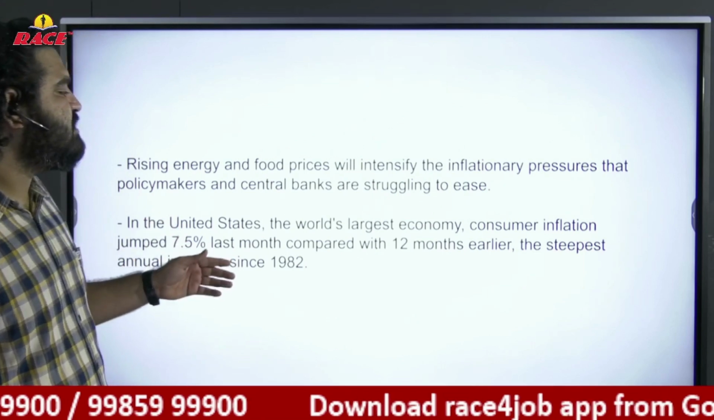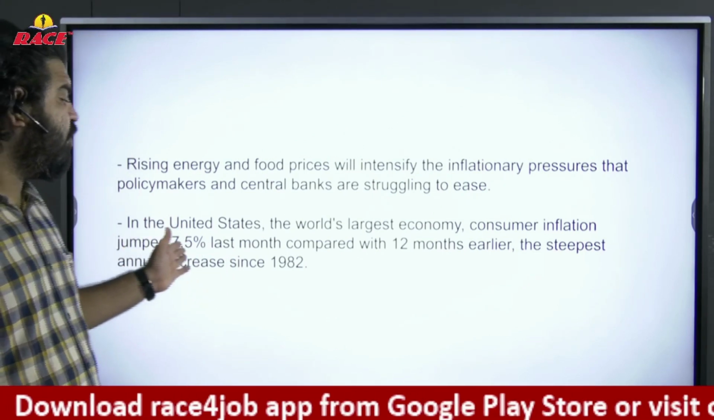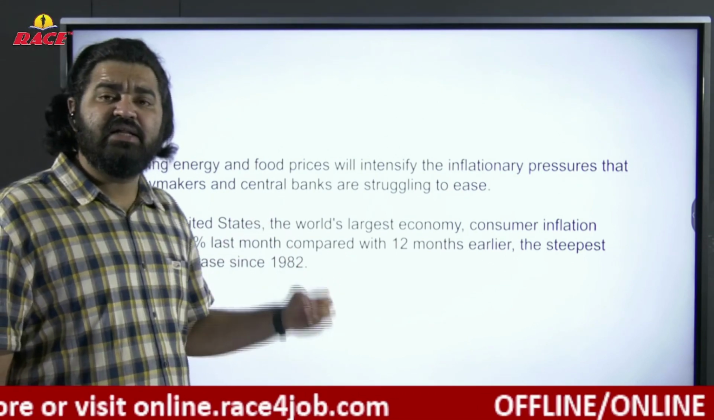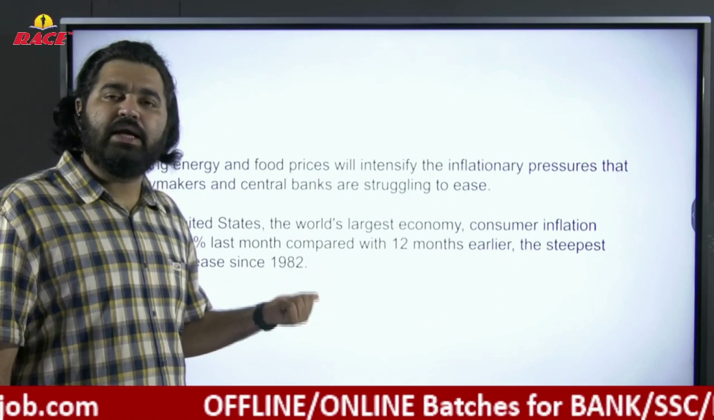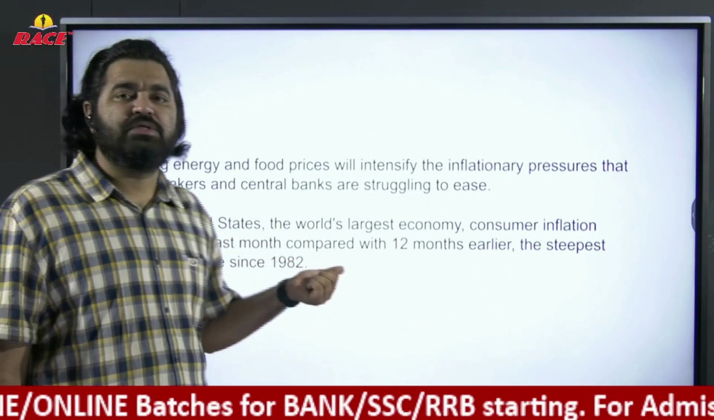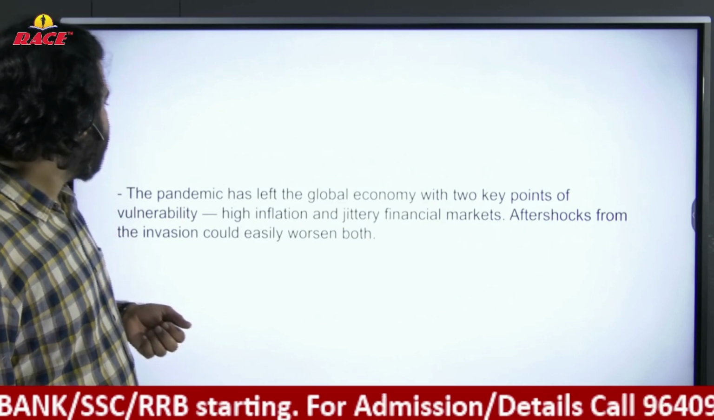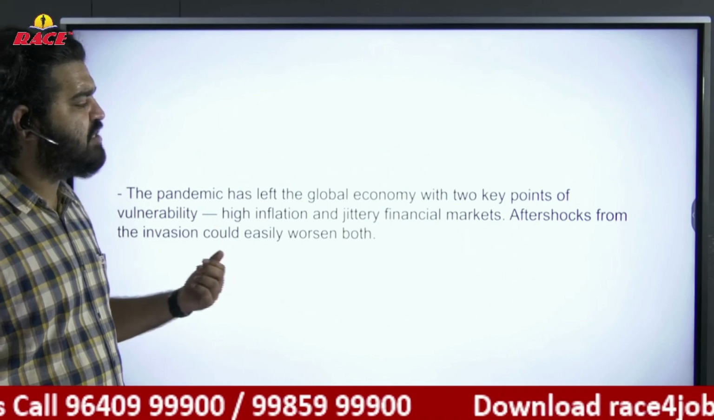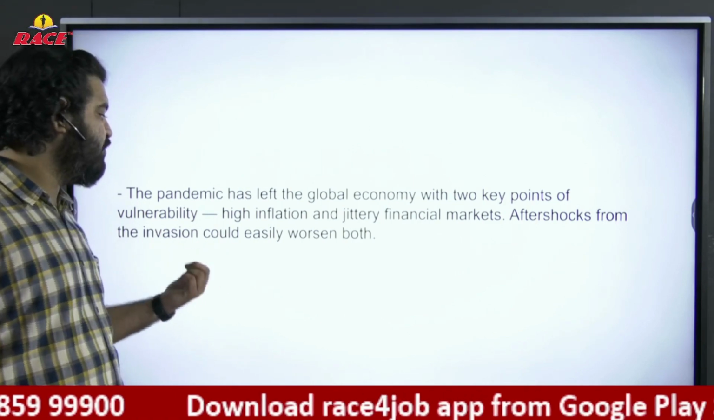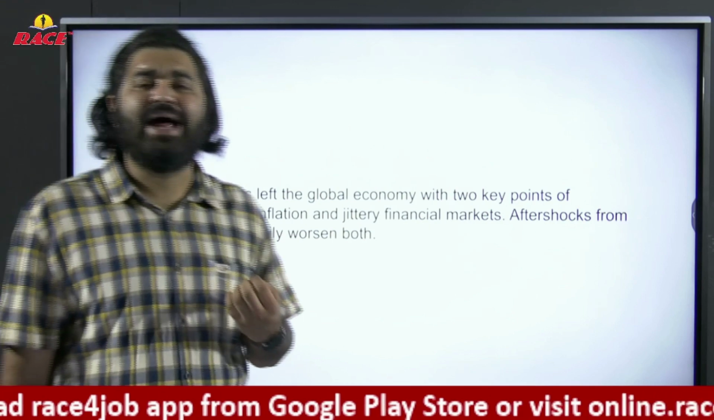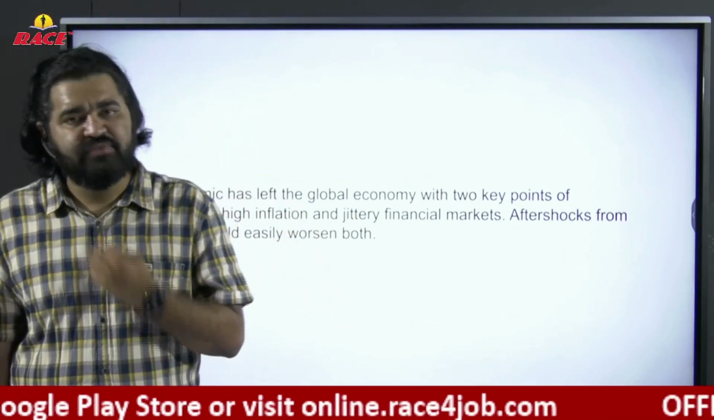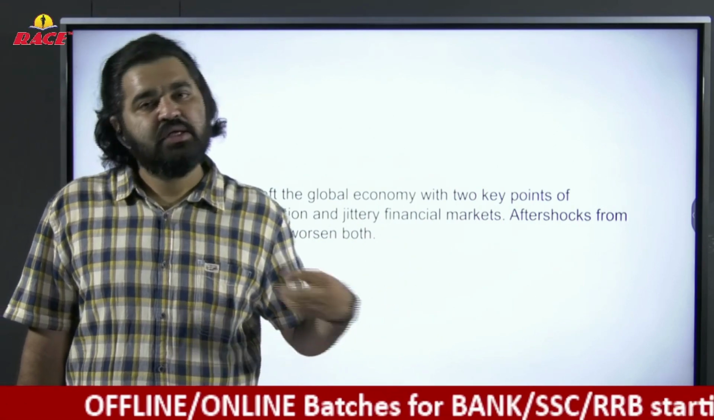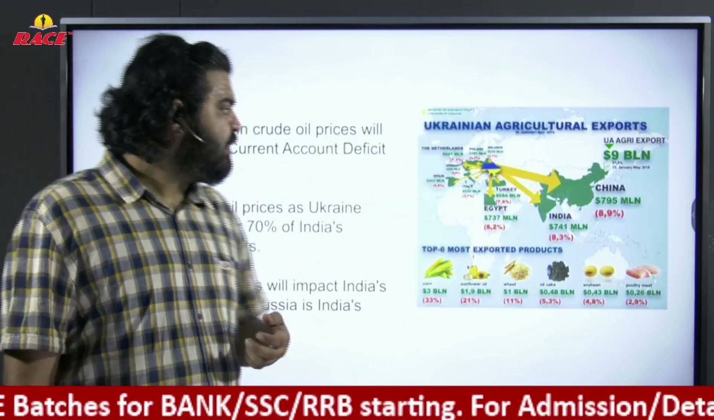In the United States, the world's largest economy, consumer inflation jumped to 7.5% last month compared to 12 months earlier, the steepest annual increase. The effect has already started in the Western countries, especially in America. Inflation at 7.5% is too high. The pandemic has left the global economy with two key points of vulnerability: high inflation and jittery financial markets. Shocks from the invasion could easily worsen both. Already due to the pandemic, due to COVID-19, the world economy was suffering. After that, immediately the Ukraine crisis, the war between Ukraine and Russia, impacts it even more. It's a breakdown of the economy.